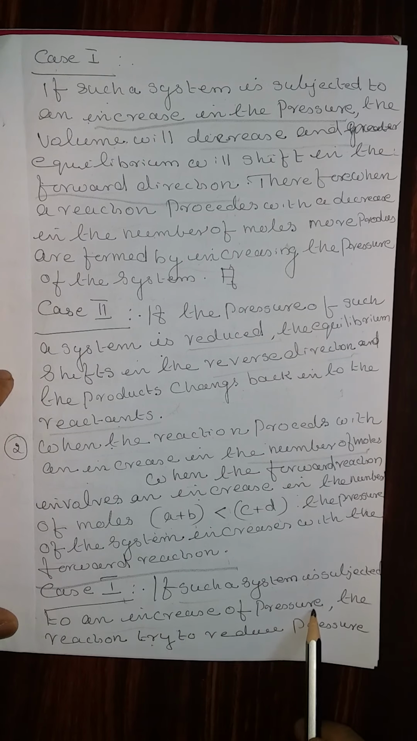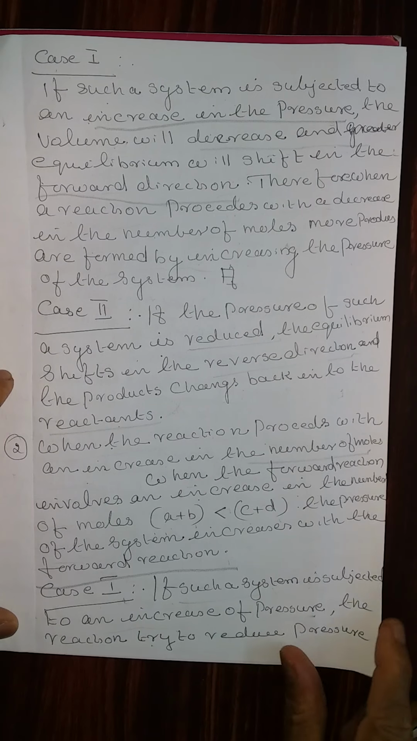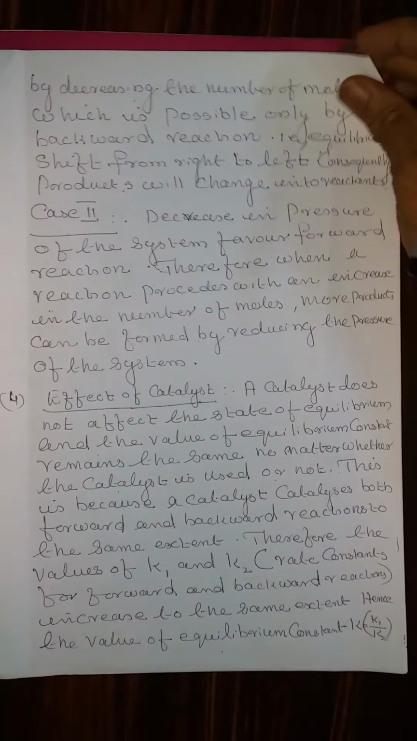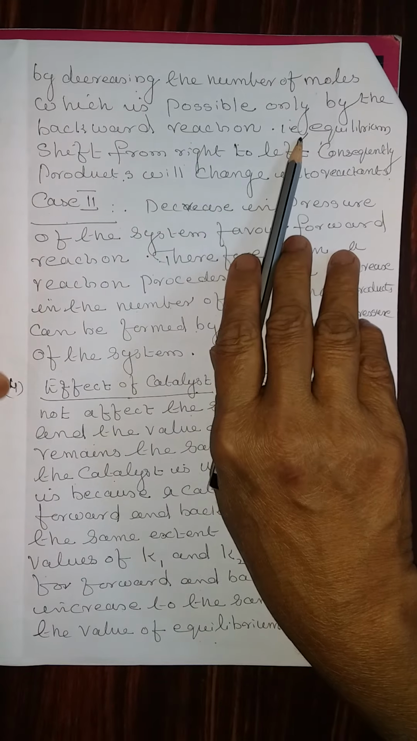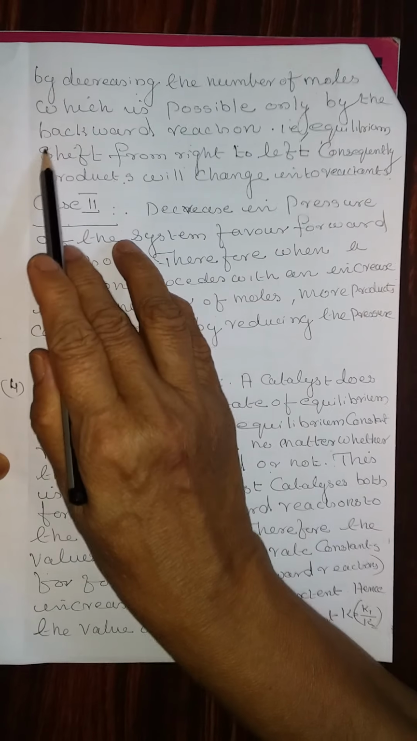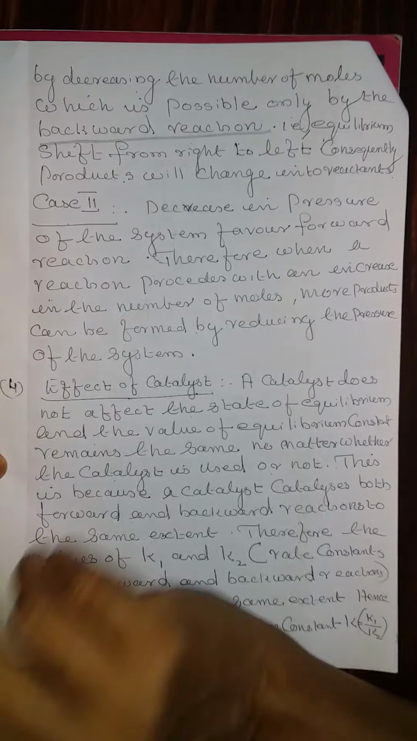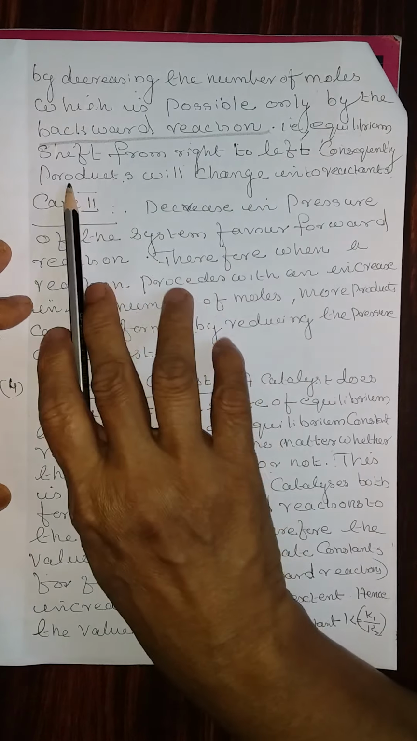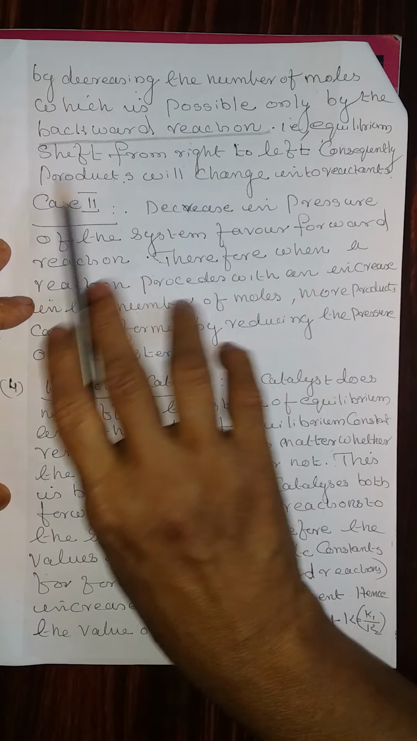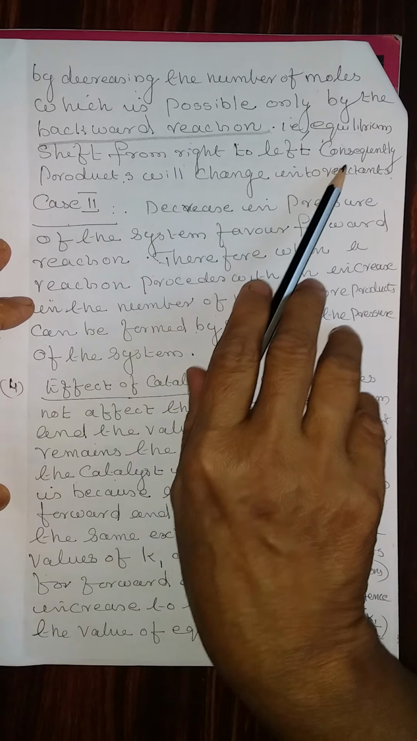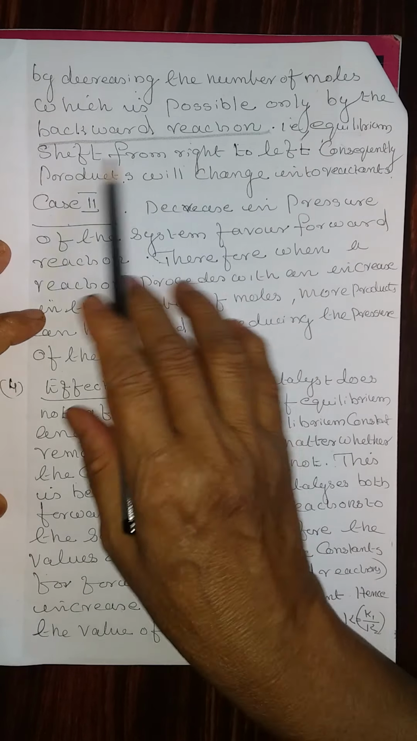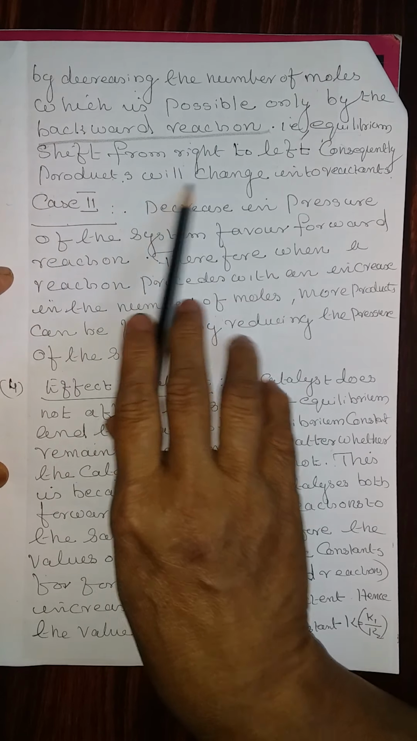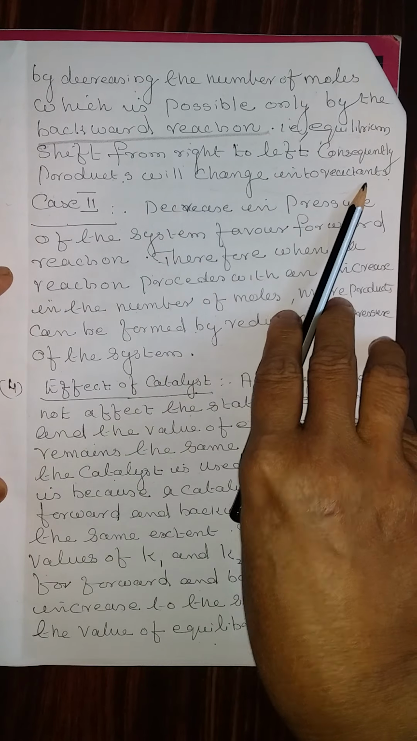If such a system is subjected to an increase of pressure, the reaction will try to reduce that increase of pressure by decreasing the number of moles, which is possible only by the backward reaction. Therefore, the backward reaction is favored. That means the equilibrium shifts from right to left. But we don't require that, because in this case the products are changing into the reactant.